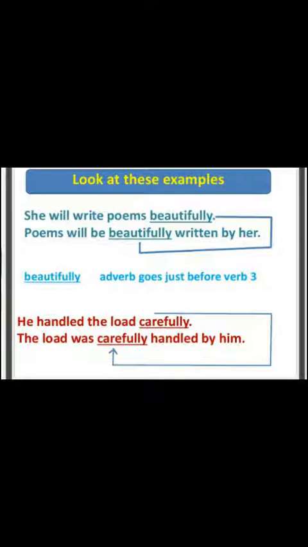It is simple past tense, and for the structure of passive voice in simple past tense we have to use was and were plus the third form of the verb. Okay. But here an adverb is given, so you have to use the adverb before the main verb. The load was carefully handled by him. So students, it is more clear, and now there will be no problem when you practice a lot on these sentences.